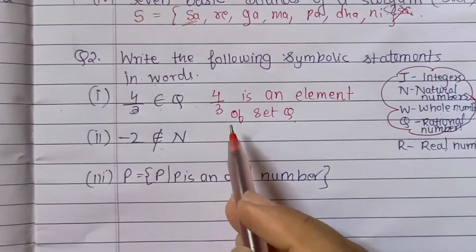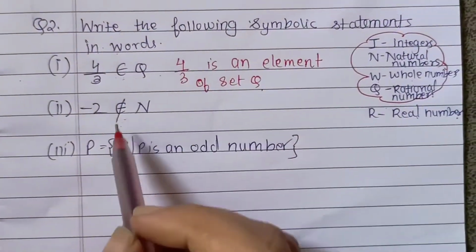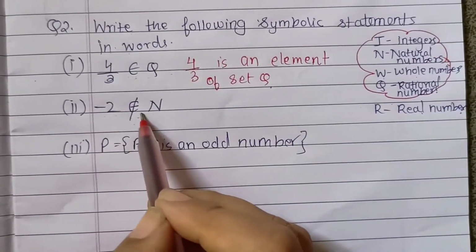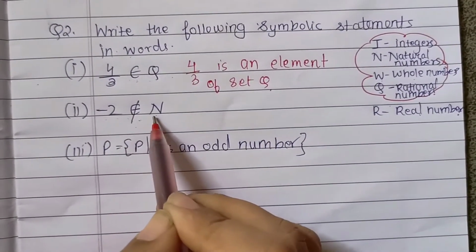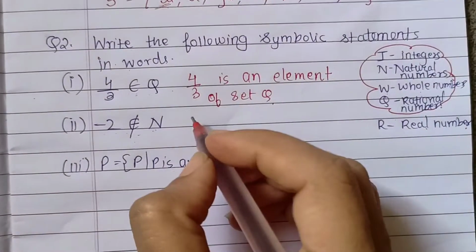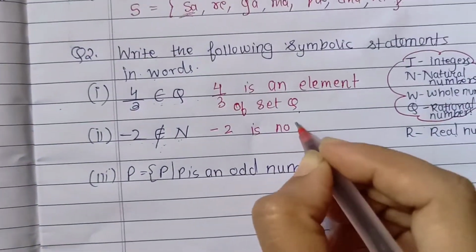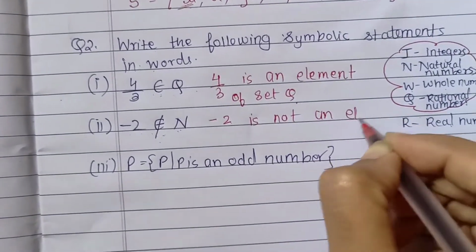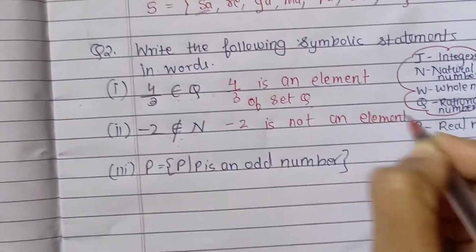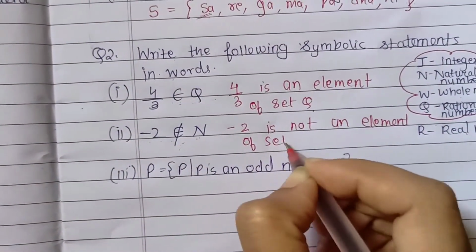So this is how it is written in words. Next is minus 2 does not belong to N. That means it is not an element of set N. That means minus 2 is not an element of set N.